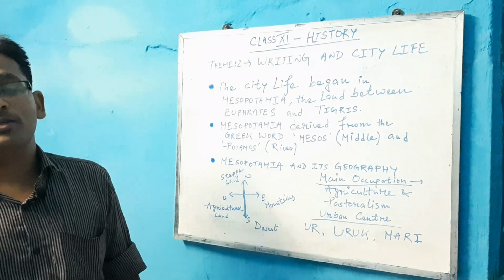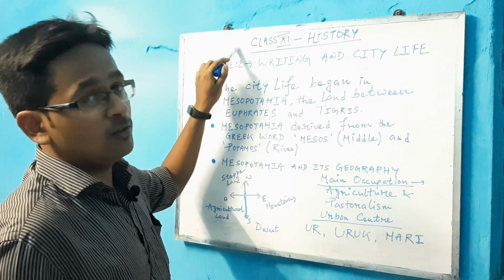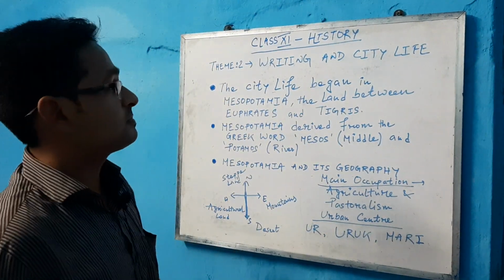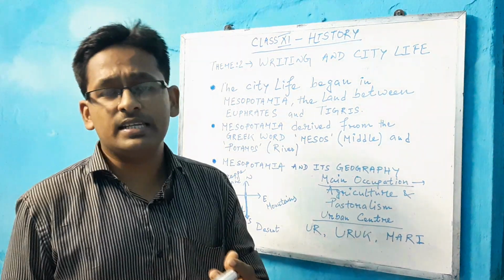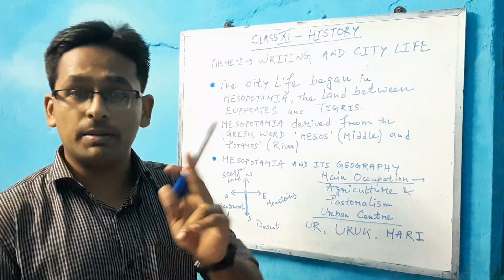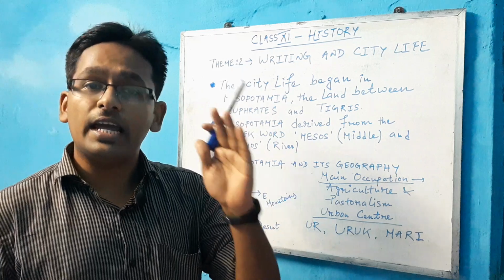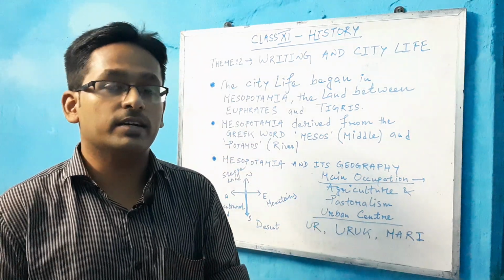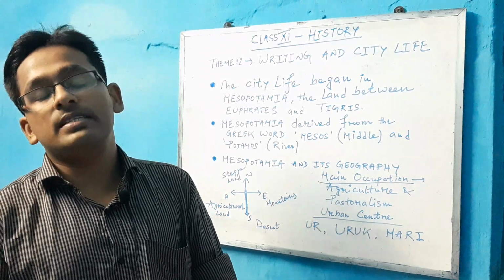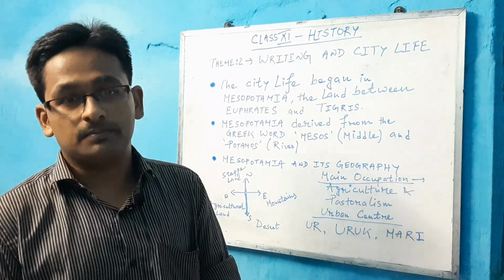Hello everyone, today I am going to start the second topic of class 11 history, writing and city life. This chapter basically deals with the Mesopotamian civilization. Remember, the Mesopotamian civilization is one of the ancient civilizations the world ever had. Basically, the current location of the Mesopotamian civilization is in Iraq.